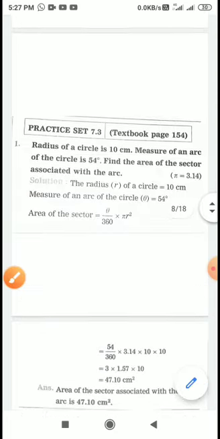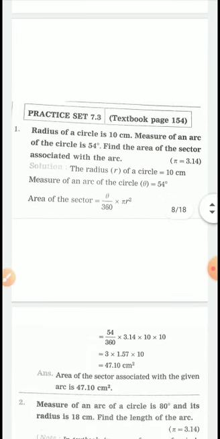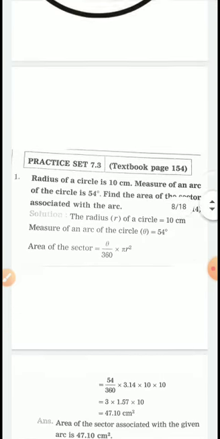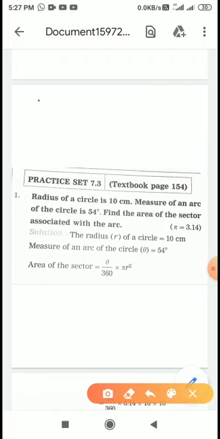Now we will move to the exercise practice set 7.3, question number 1. So here all the questions are very easy. Let's see this. And one more thing I forgot. See, if you will see on page number 150 in your textbook, relationship of length of arc and area of sector is given. Relationship of length of arc small l and area of sector is given.